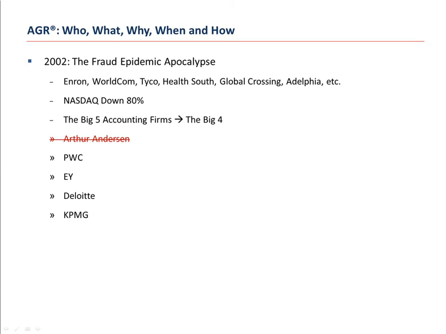Let's remember 2002 and the fraud epidemic that struck the US financial markets. We all remember the names: Enron, WorldCom, Tyco, HealthSouth, Global Crossing, Adelphia, and many, many more. We saw NASDAQ drop from 5,200 down below 2,000, and we also saw the big five accounting firms go to the big four when the largest accounting firm in the world, Arthur Andersen, had to close their doors because of their involvement in some of the largest frauds in the world.